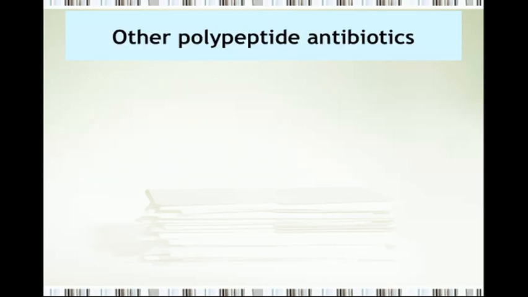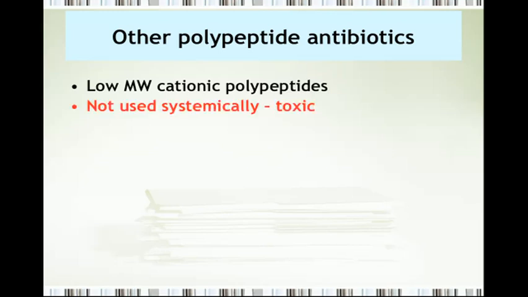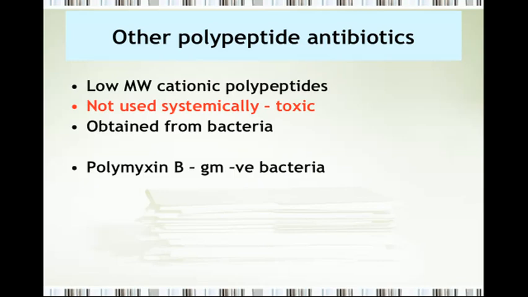Now let's move to discuss some other polypeptide antibiotics. Whatever drugs we are doing right now, since vancomycin, they are all polypeptide antibiotics. These are low molecular weight cationic polypeptides and they are toxic. That's why they are not used systemically. So I am not bringing them in for MRSA or resistant organisms, but just to complete the list of the polypeptide antibiotics. They are obtained from bacteria.